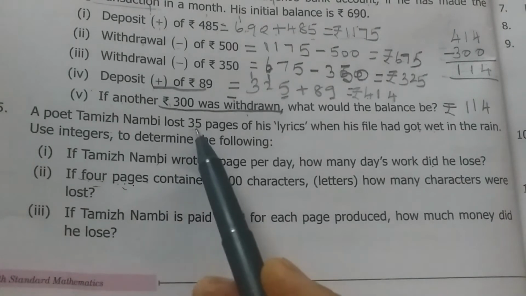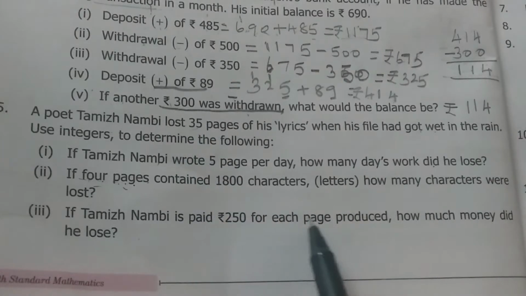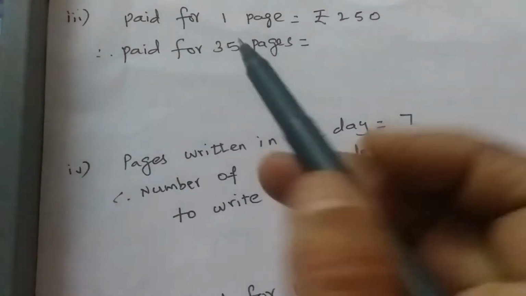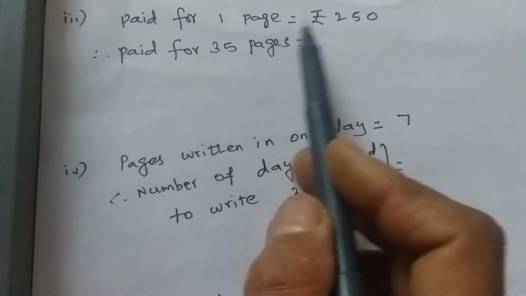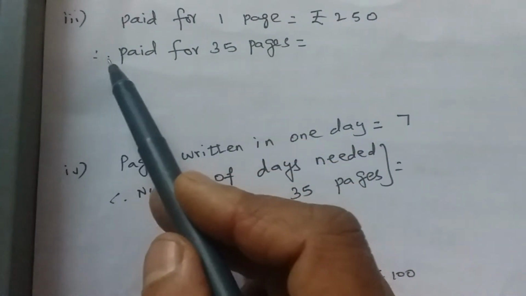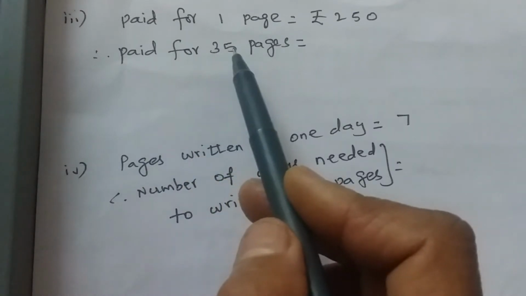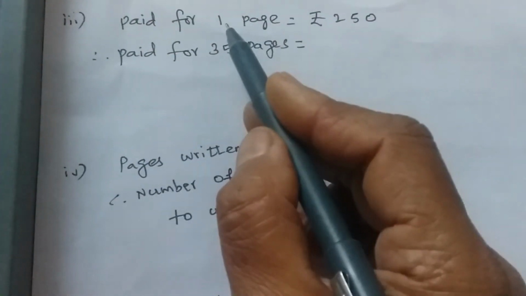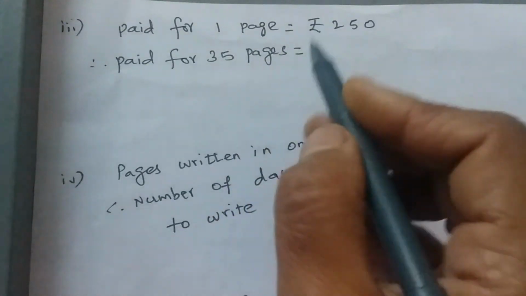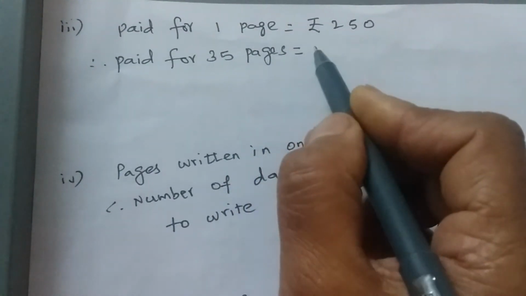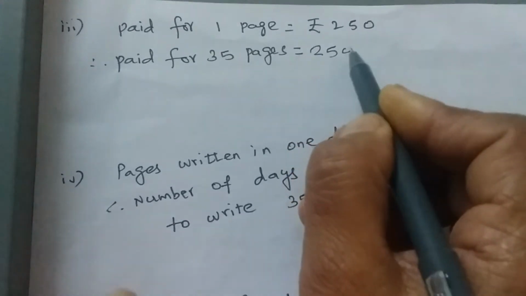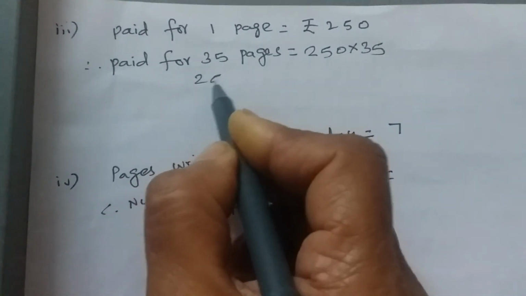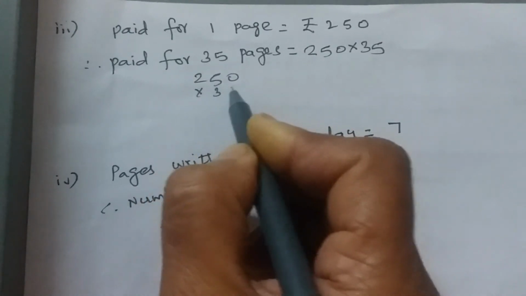So we have to find for 35 pages and 1 to many it is multiplication. So money paid for 1 page, rupees 250. Therefore paid for 35 pages, because 35 is the total number of pages he wrote. So we know for 1 page, you have to find for many pages. What is the operation? Yes, it is multiplication. 250 into 35. Come on, we'll multiply.